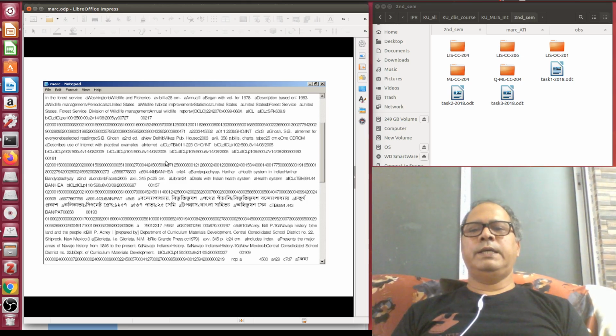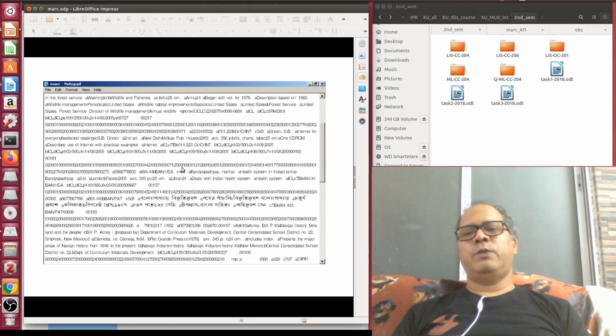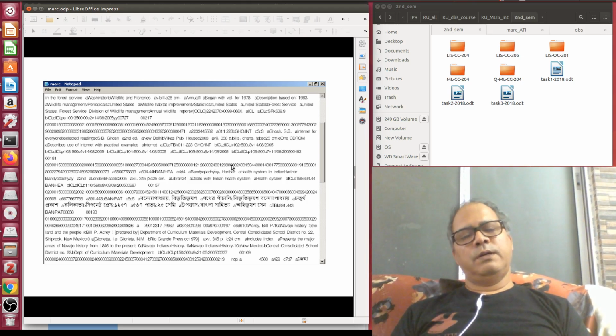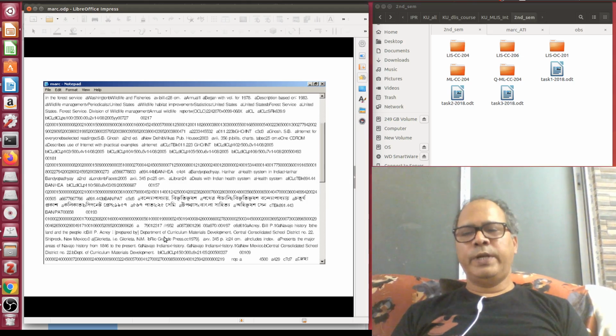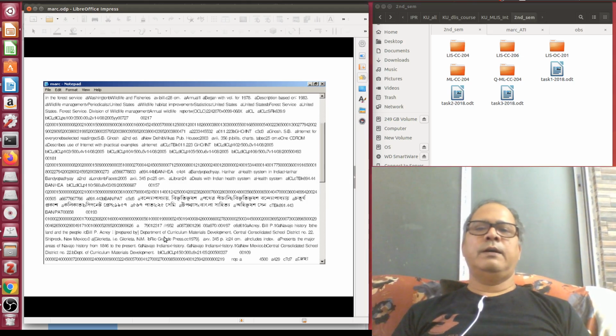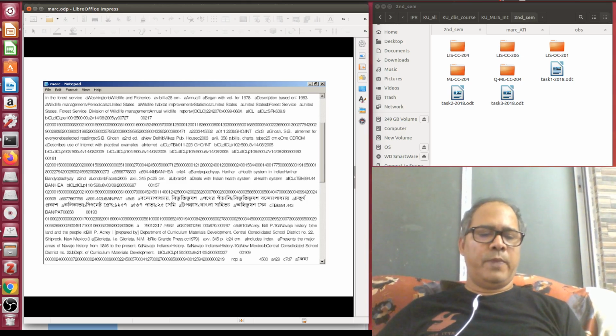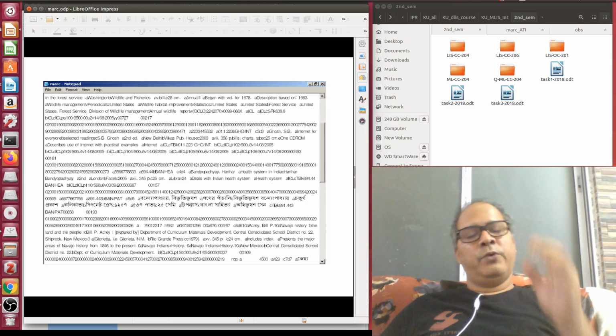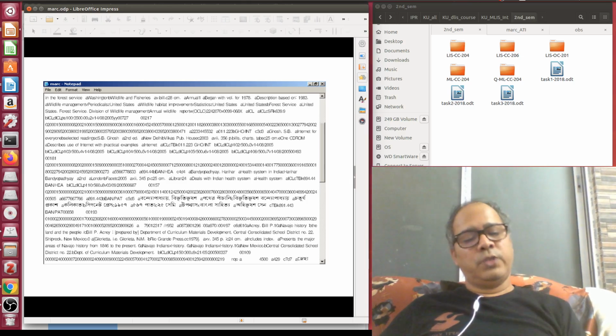Then directories, different kinds of base size of the record, base address of the record, size of the record, then size of the subfields, number of subfields you have used, then followed by the data, and again followed by the separator. So in this way data are exported. When you get this data, you can import it into your library automation software if it is ISO 2709 compliant. And most of the library automation software we are using in India and all over the world are basically ISO 2709 compatible.